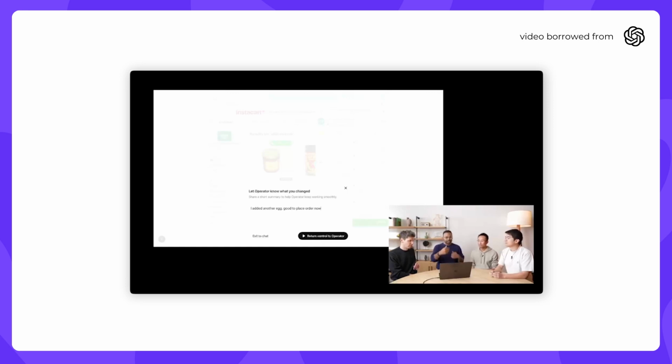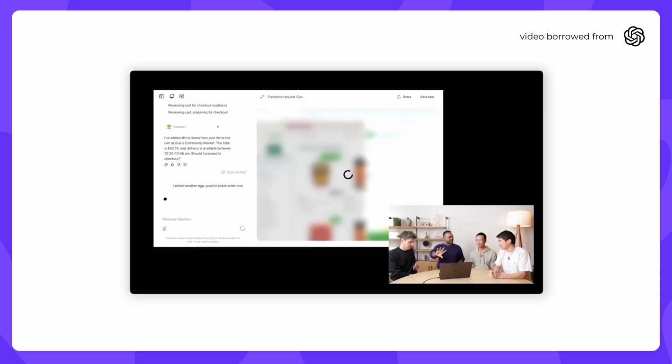Operator cannot see. And this is part of the reason why I have to tell operator, or you don't really have to. It can look at the last screenshot and try to guess it. But it's sort of like if you and I were working together, I went off and did something and I come back like, Ray, I completely messed it up. Can you fix this? I'm going to have to tell you that. So in this case, I'm going to tell operator, hey, go ahead. And now I'm passing back the control to operator.